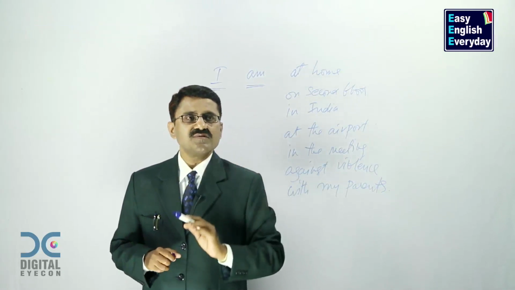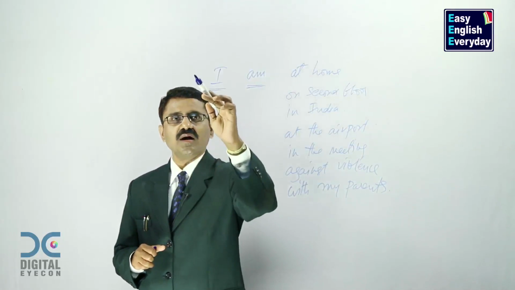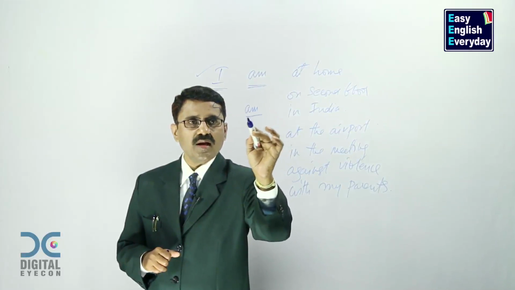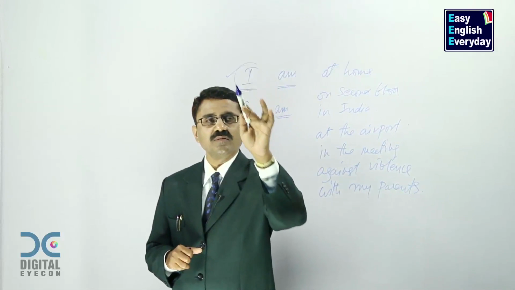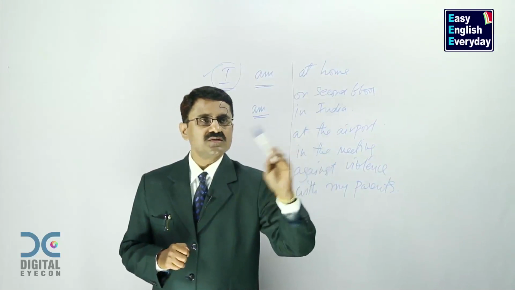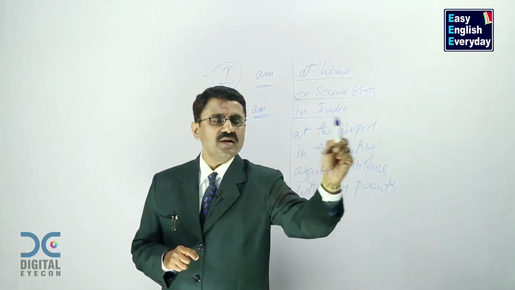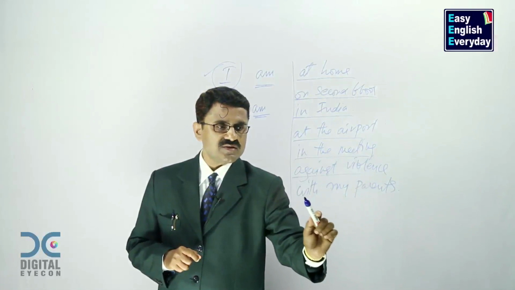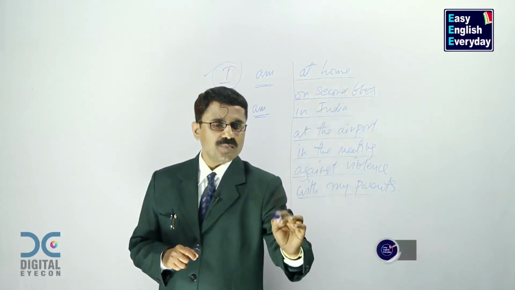Now, these are some sentences where we have used a subject called I, then we have taken a verb called am. This indicates present tense and it goes only with the person I. Now, these are some groups of words: at home, on second floor, in India, at the airport, in the meeting, against violence, with my parents. Now, these are all called prepositions.